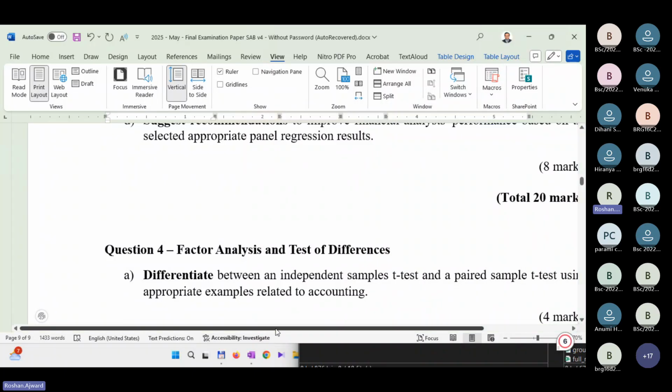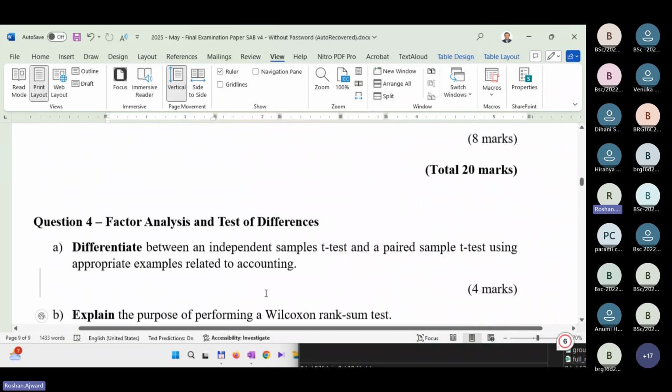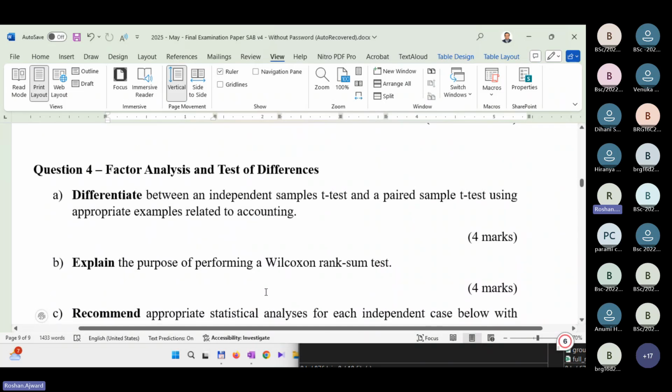So now let's come to question number 4, where we are not going to use any Stata outputs. It's asked: differentiate between an independent sample t-test and a paired sample t-test using an appropriate example related to accounting. Now you should know about accounting and auditing, no? We were taught accounting, auditing.